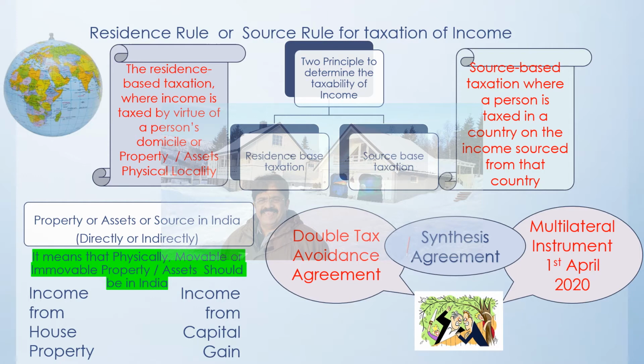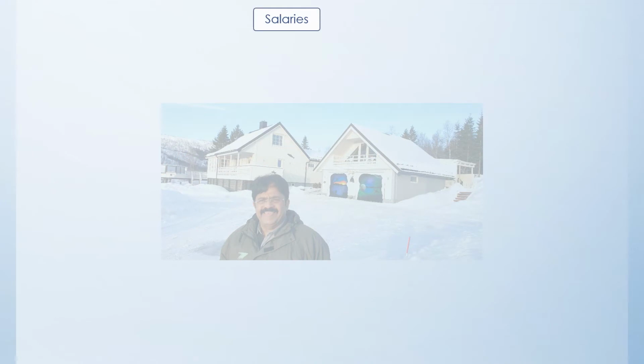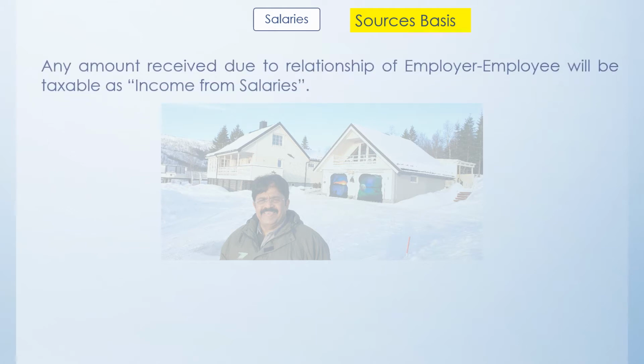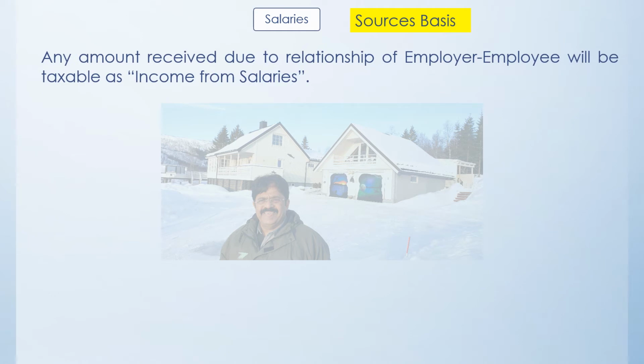So now let us deal with income from salary. So the question arises, how will it be taxable? Now this is on the concept or the principle of the source basis. The source basis means where you have made an effort. So when any amount is received due to the relationship of employer and employee, meaning the person who appoints you on the job or the service is an employer and you are the employee, and by that relationship the amount is received by you, then that income will be considered as income from salary.